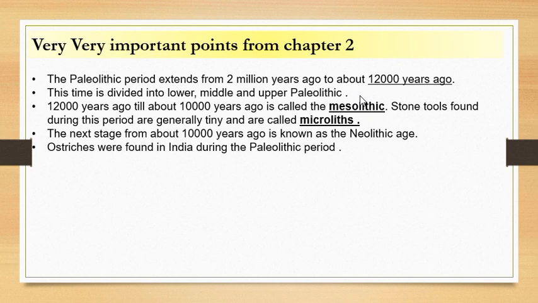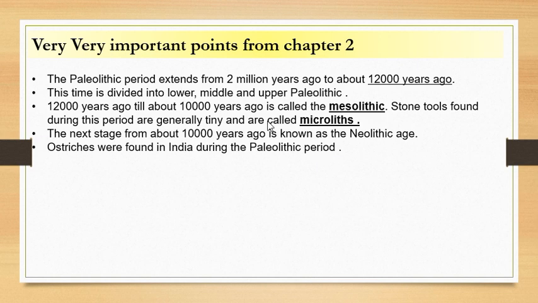Okay, so then moving ahead, another period is the Mesolithic period, that is in between the Neolithic and the Paleolithic. So from 12,000 years ago till about 10,000 years ago, there is an age called Mesolithic, that is the middle stone age, and the stone tools found during this period are tiny and they are called microliths.